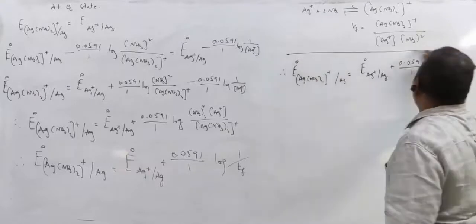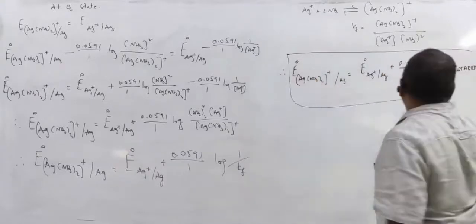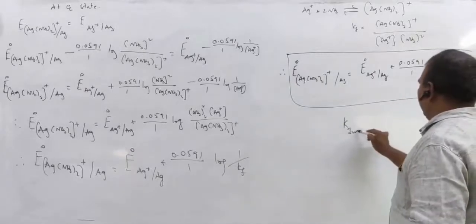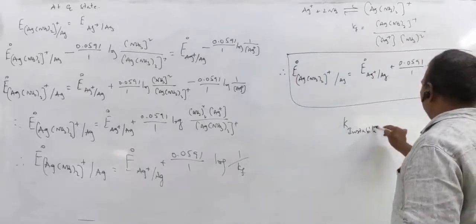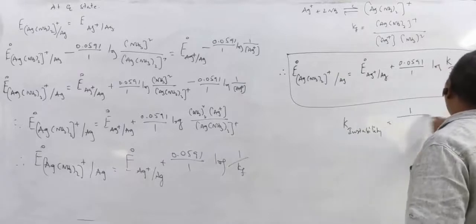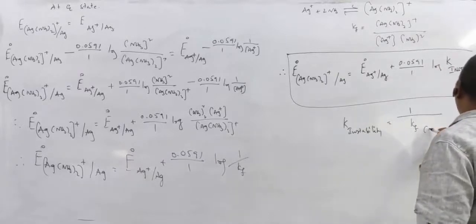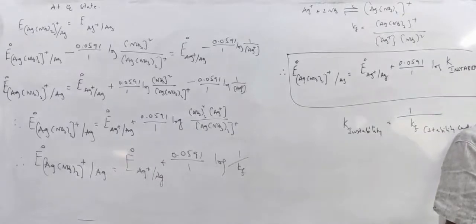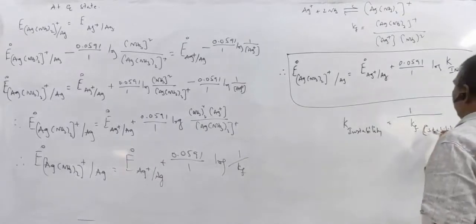Remember, K instability is equal to 1 by Kf, the stability constant.